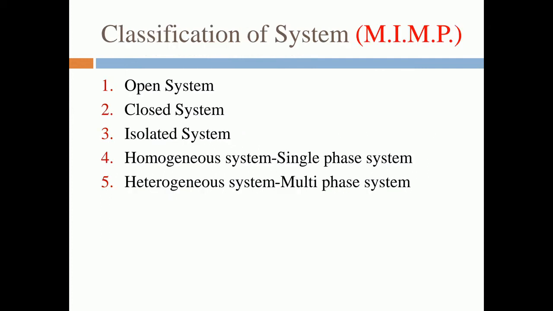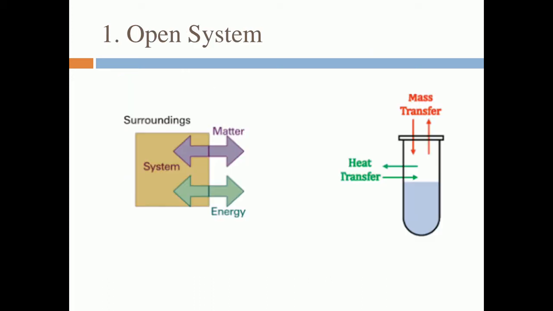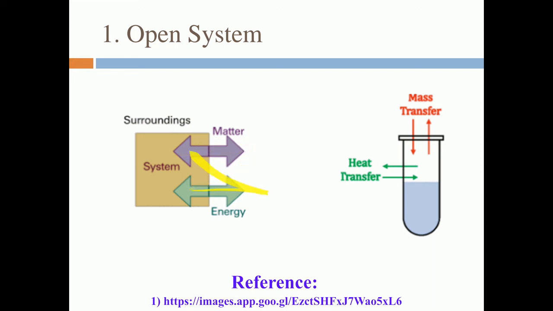So there are the 5 classification of the system. One is known as the open system, second one is known as a closed system, third one is an isolated system, fourth one is a homogeneous or single phase system, or heterogeneous system, which is also known as a multi-phase system. Now what is open system? Open system as shown in the figure, where energy and matter both cross its boundary.